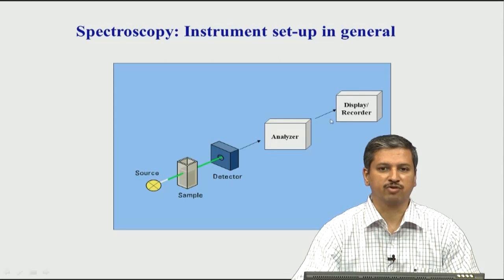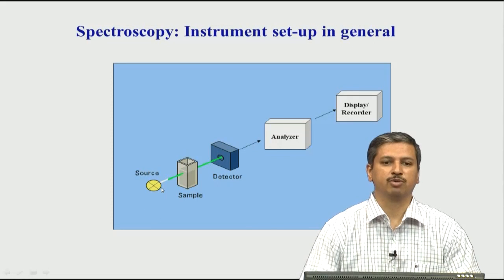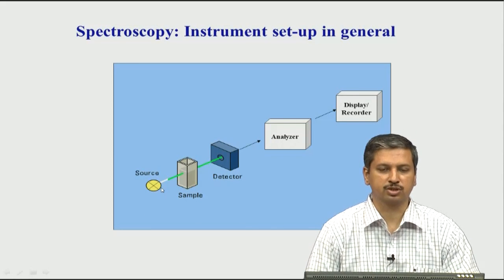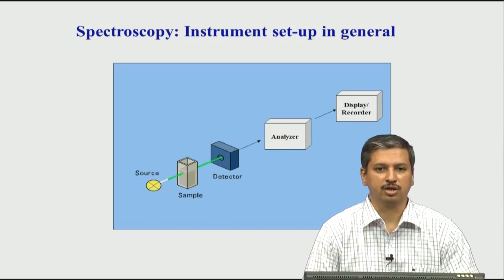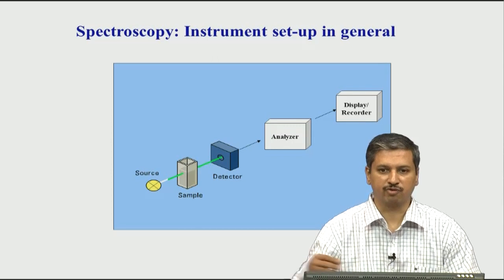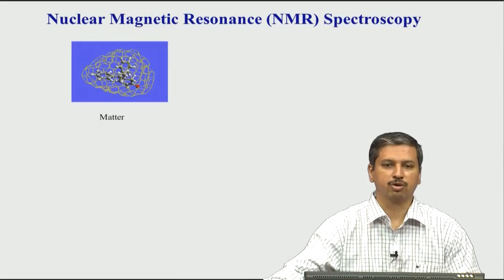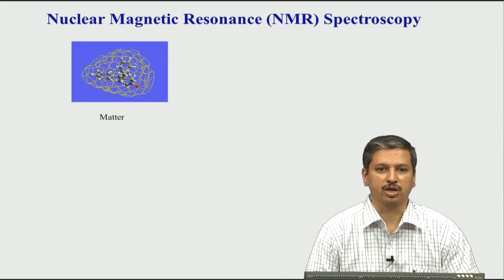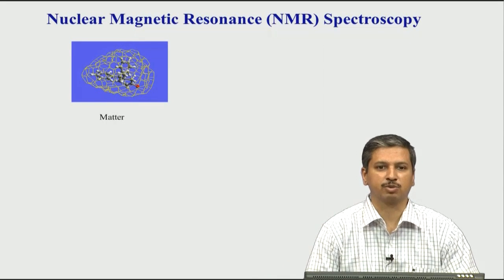In terms of NMR spectroscopy, the source will be a source of radio waves, as we saw that NMR relies on radio frequency. Now let us go to NMR spectroscopy, having understood what general spectroscopy means.